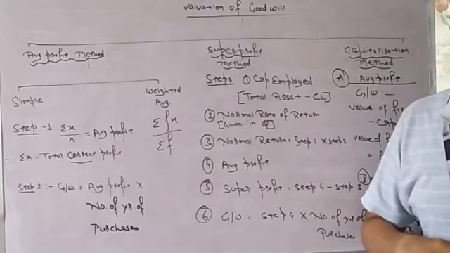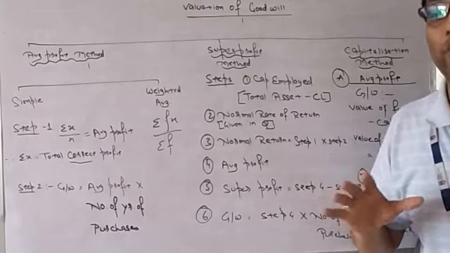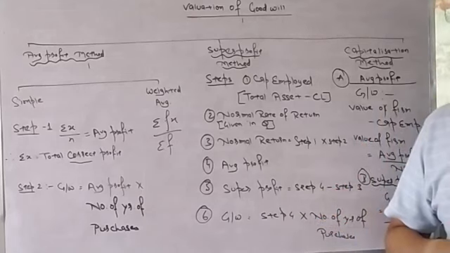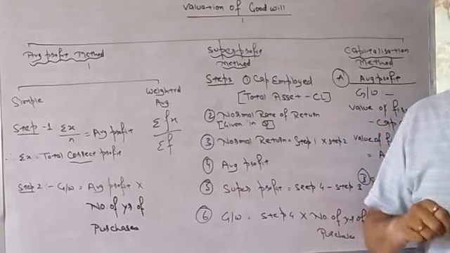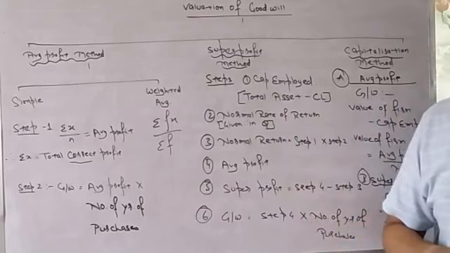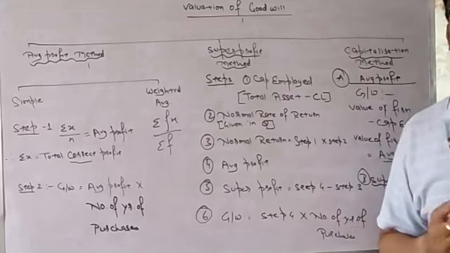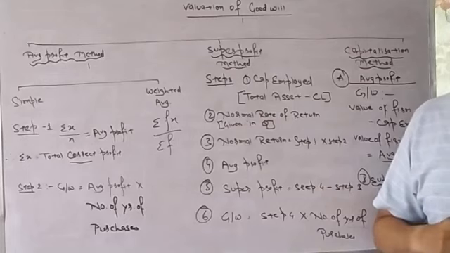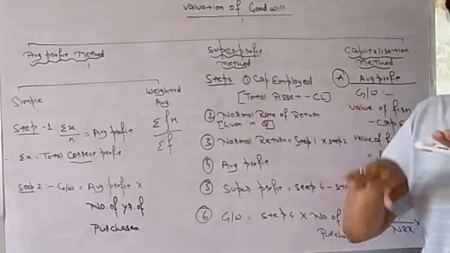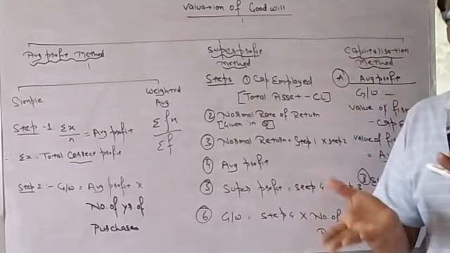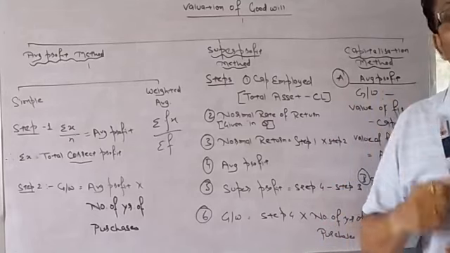In the second year, it says 2 lakh net profit, and there is a 10,000 remuneration to the manager which has not been deducted. So now deduct it: 2 lakh minus 10,000. That means 1 lakh 90,000 will be the correct profit. And in the third year, there is an abnormal loss of 5,000. So 3 lakh is the profit given in the sum, and there is an abnormal loss. Abnormal loss has reduced the profit. Now to correct it, we need to add it back. That means 3 lakh 5,000 will be my correct profit.